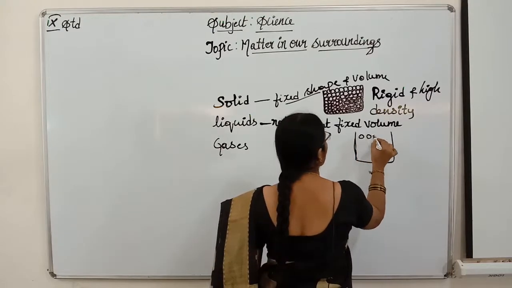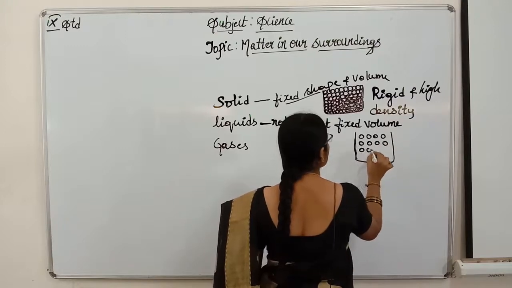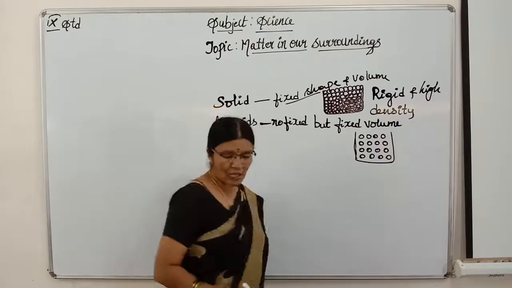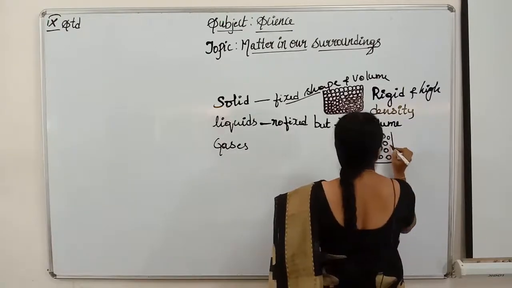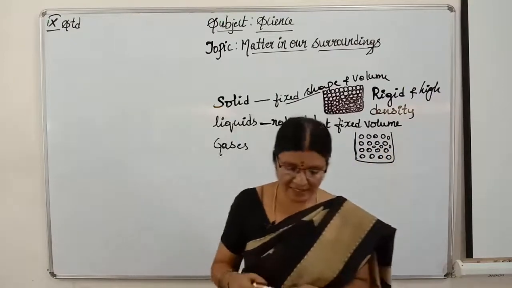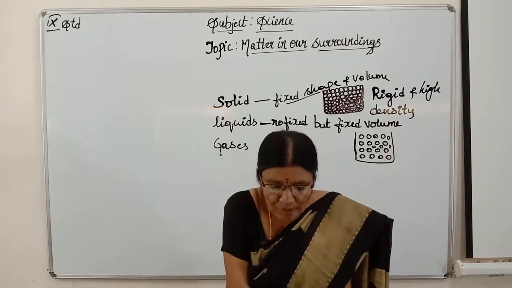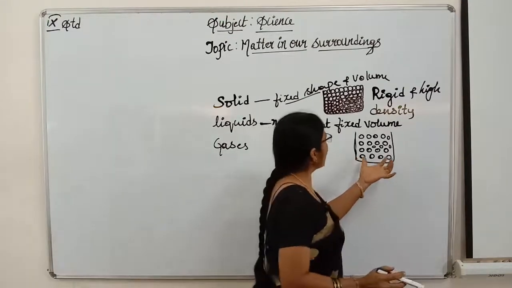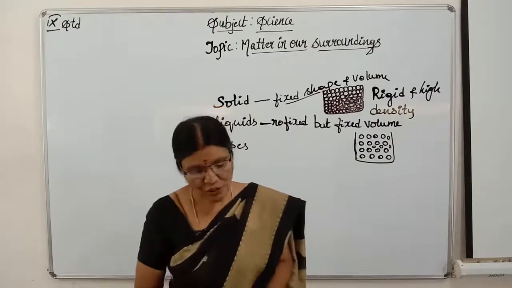Why? Because the molecules in liquids are loosely packed. There is a space between these molecules, not like solids. Got it, children? The liquids are a little bit free, not completely free, but a little intermolecular space is there. So children, this is due to the space. The force of attraction between these molecules is less compared to solids, children. So they won't have fixed shape.